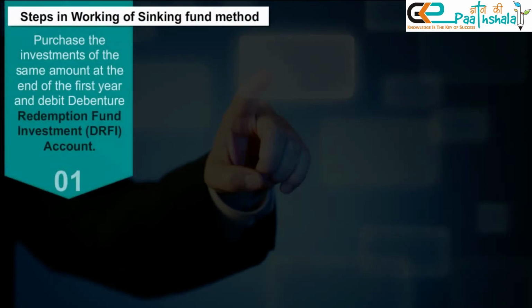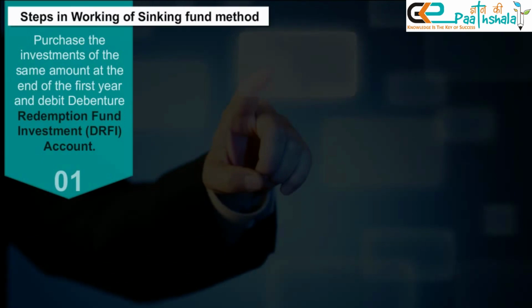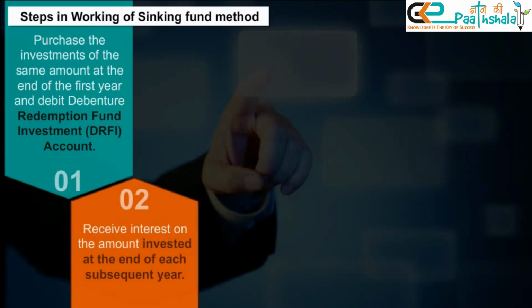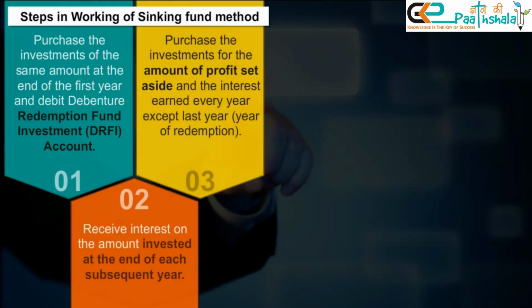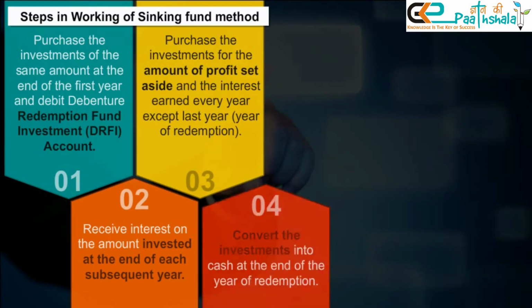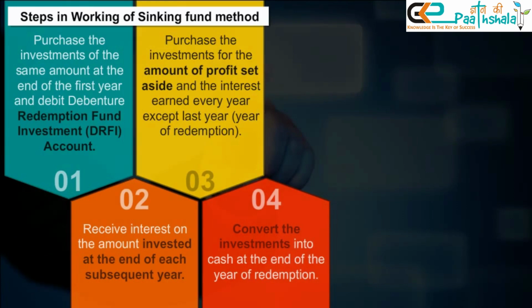1. Purchase the investments of the same amount at the end of the first year and debit debenture redemption fund investment DRFI account. 2. Receive interest on the amount invested at the end of each subsequent year. 3. Purchase the investments for the amount of profit set aside and the interest earned every year except the last year, year of redemption. 4. Convert the investments into cash at the end of the year of redemption.